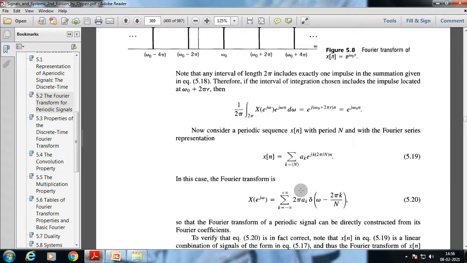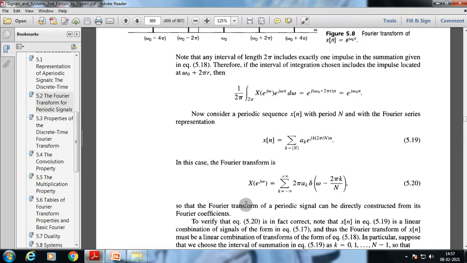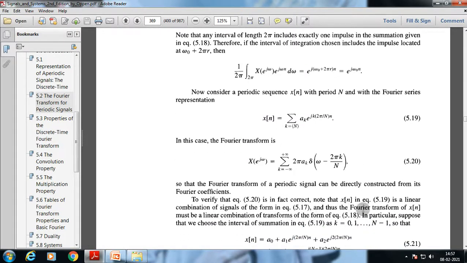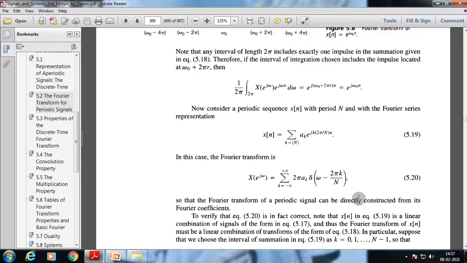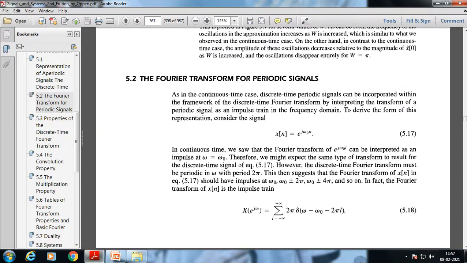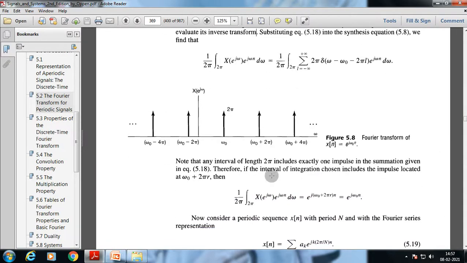which is 2 pi a suffix k. So the Fourier transform of a periodic signal can be directly constructed from its Fourier coefficients. Now to verify this equation, we can note that x of n in this equation is a linear combination of signals of the form in the equation, and thus the Fourier transform of x of n must be a linear combination of transforms of the form 5.18. This is a transform form that we have already discussed.